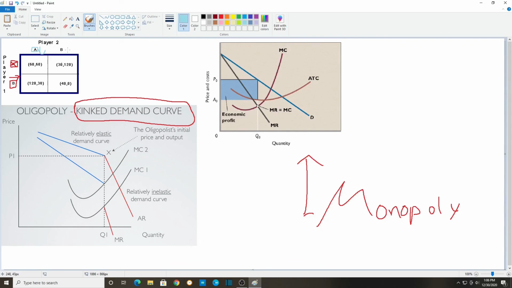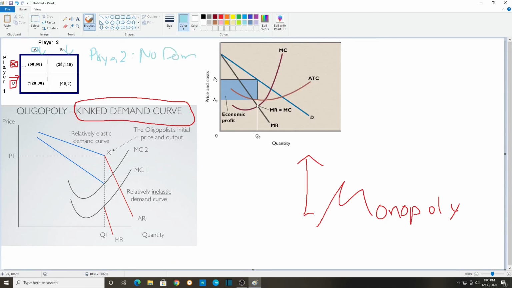So player 2 can change what he wants to go. Player 2 can go A if player 1 goes B, and he can go B if player 1 goes A. So player 2 doesn't have a dominant strategy. Player 2, no dominant strategy. Okay?